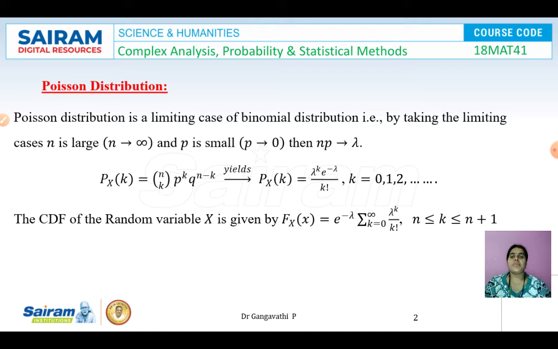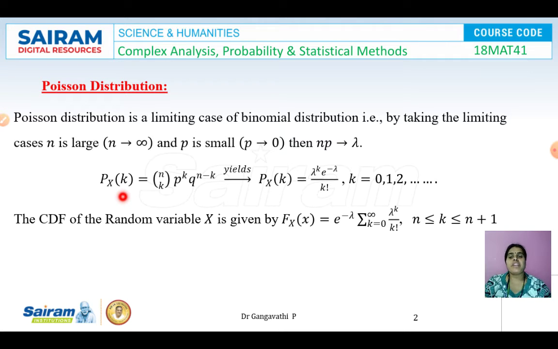Poisson distribution is a limiting case of a binomial distribution. By taking the limiting case where n is very large and p is very small, that is, the probability of success is almost 0, then np, that is the mean value, tends to lambda. N into p tends to some value lambda.